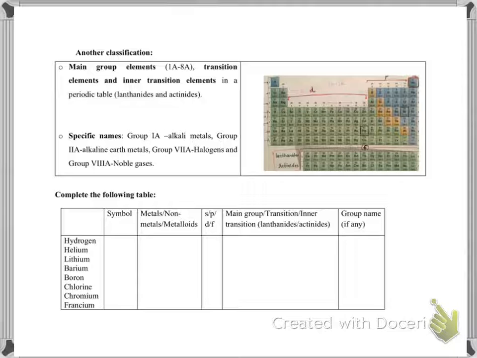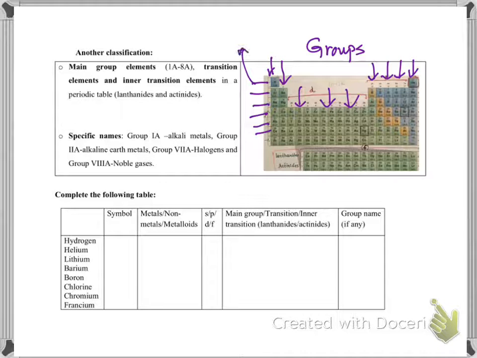These vertical columns are known as groups, and the horizontal rows here are known as periods.